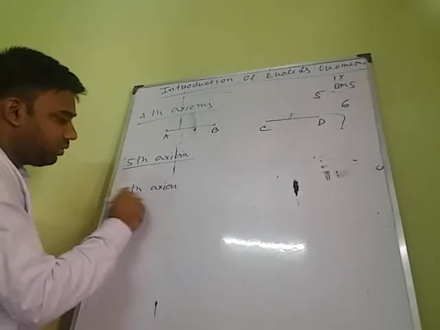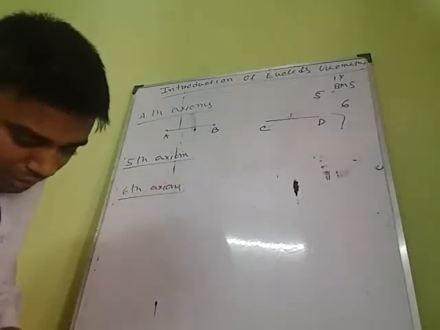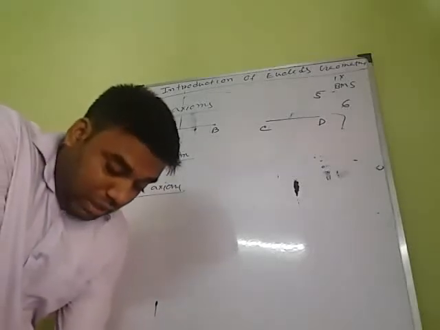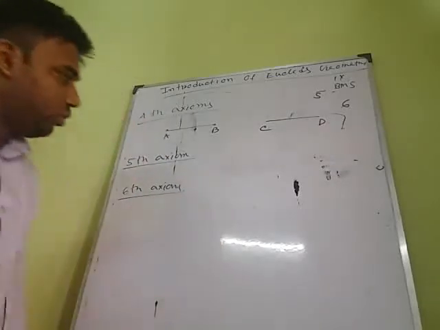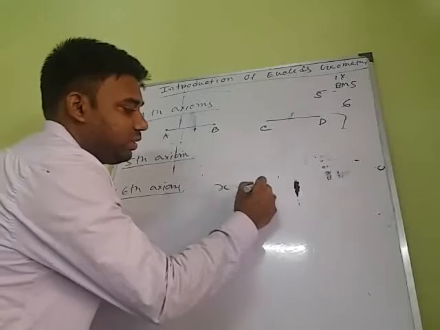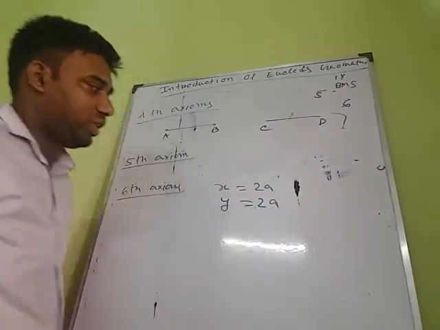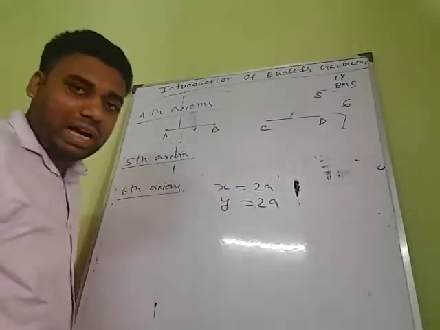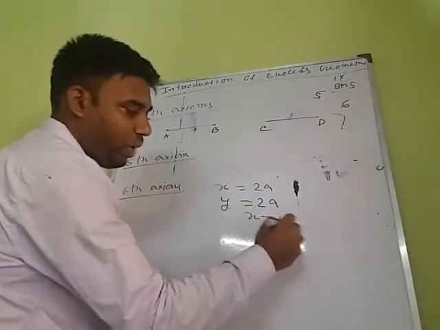Next, the sixth axiom. Things which are double of the same things are equal to one another. If x equals 2a and y equals 2a, then x equals y.